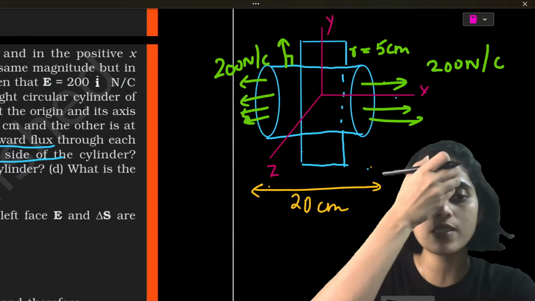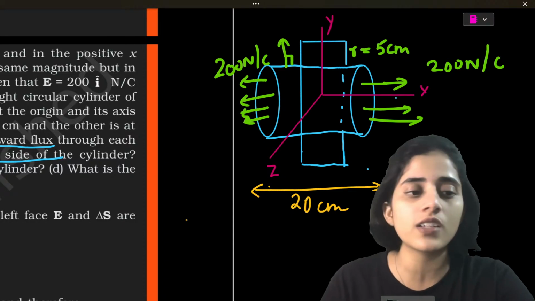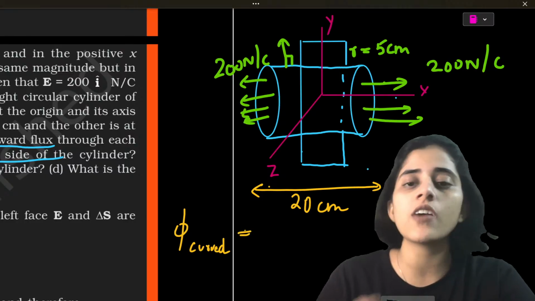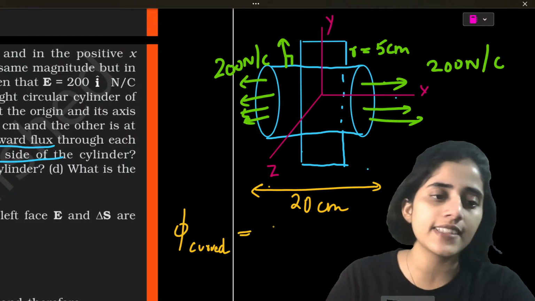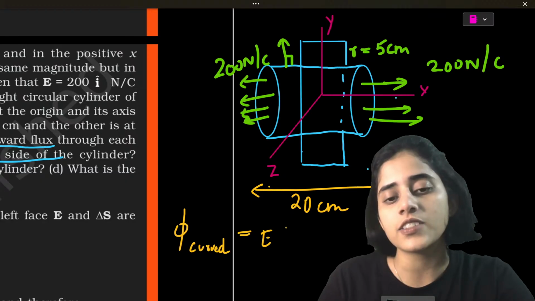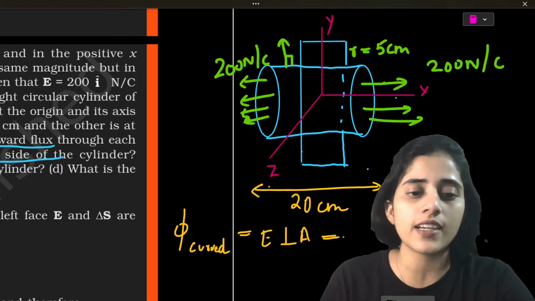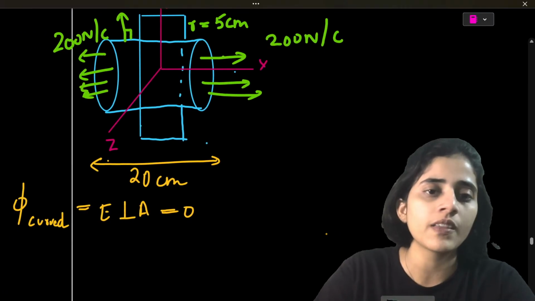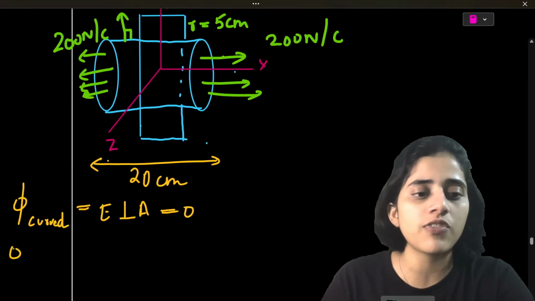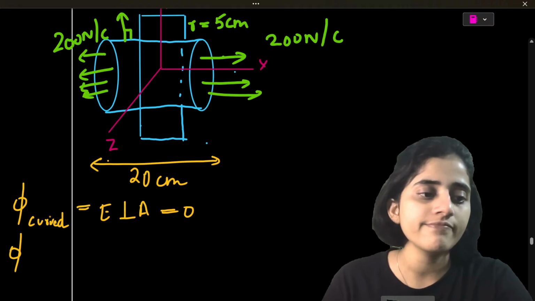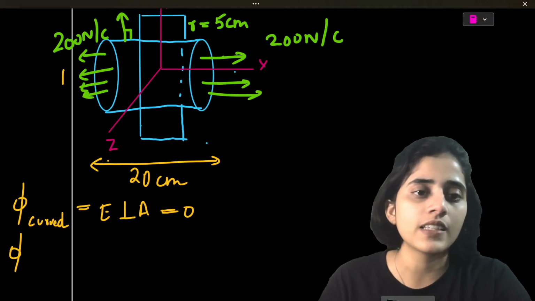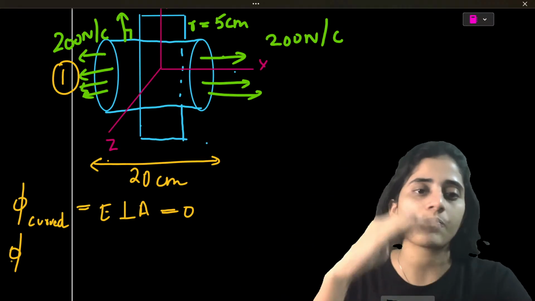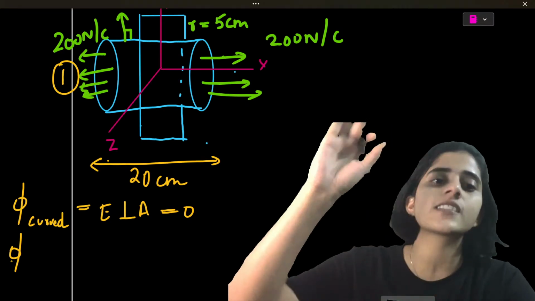So to solve it, first thing, let's find out the flux on the curved surface. On the curved surface, it's obviously 90 degrees. So the electric field is perpendicular to area, so it's going to be 0. Cos 90 is 0. Then let's find out the flux on surface number 1, the flat surface.